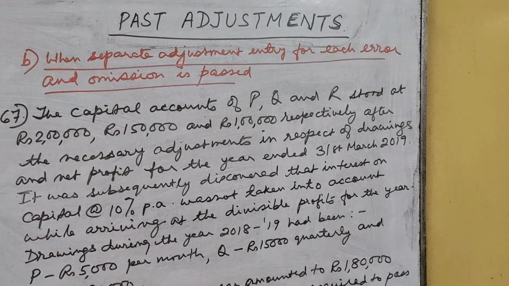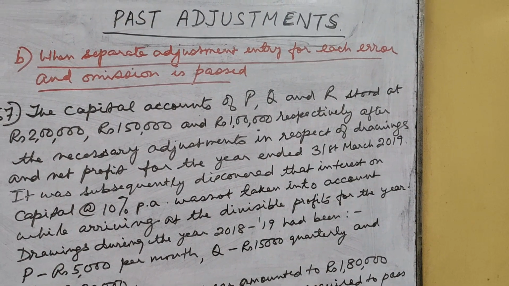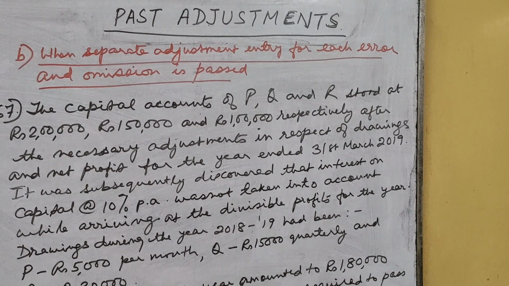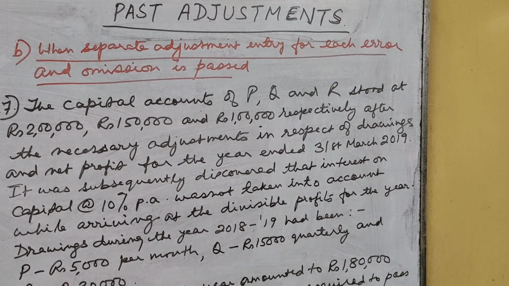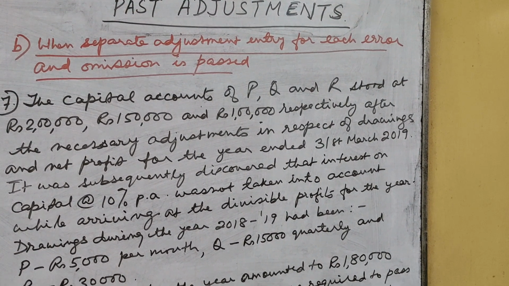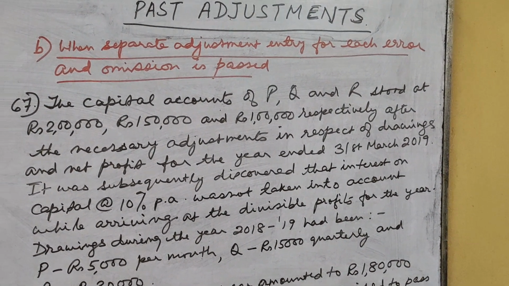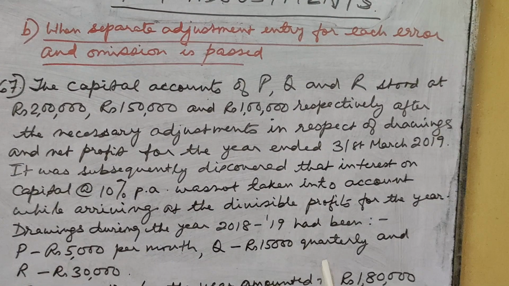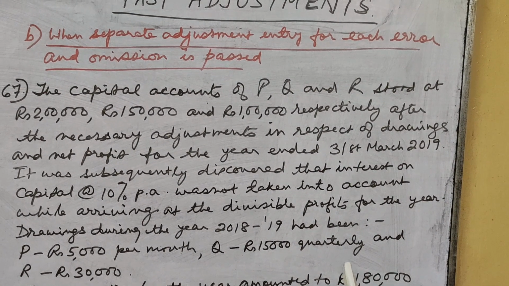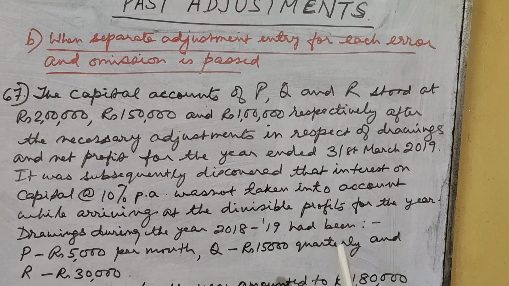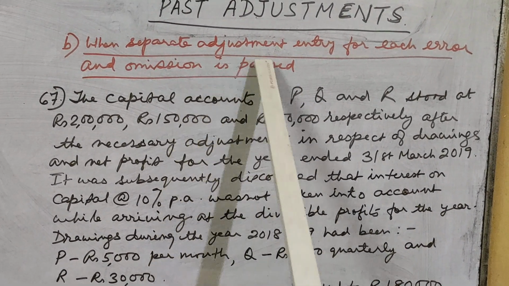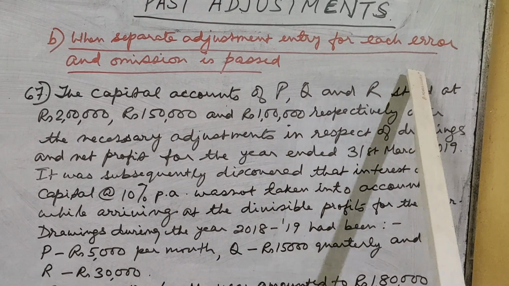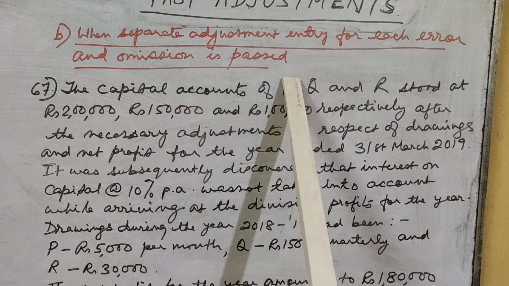Today we will be looking at the second part of past adjustments. In the first part we have seen that we are passing a single journal entry to rectify any mistake or omission that has taken place after the final accounts have been prepared. In this second part, we will see when a separate adjustment entry for each error and omission is passed.